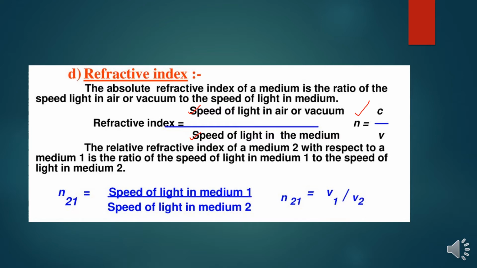The relative refractive index of medium 2 with respect to medium 1 is the ratio of the speed of light in medium 1 to the speed of light in medium 2. That means air medium, water medium or glass medium, we should compare the mediums, right? So that is the refractive index. The refractive index of medium 2 with respect to medium 1 is equal to the speed of light in medium 1 upon the speed of light in medium 2. Also we can write it as n21 equal to v1 upon v2.